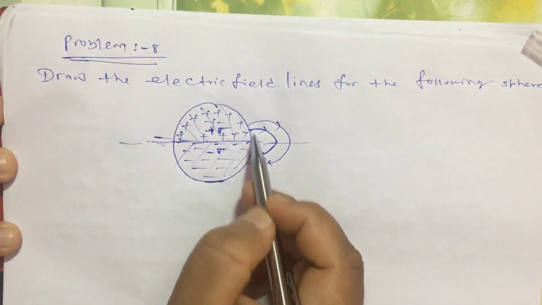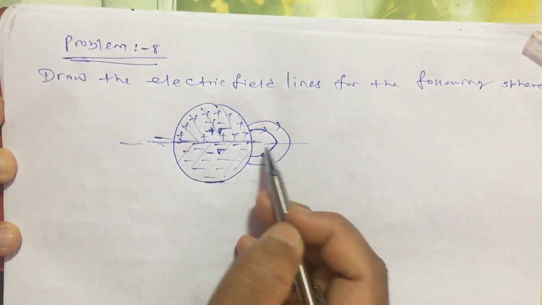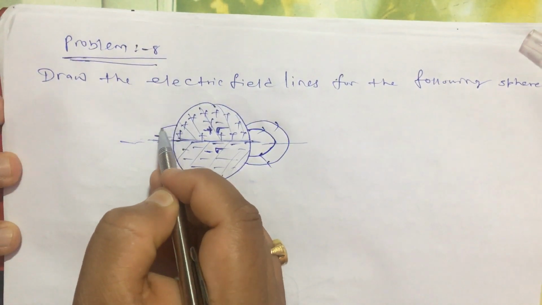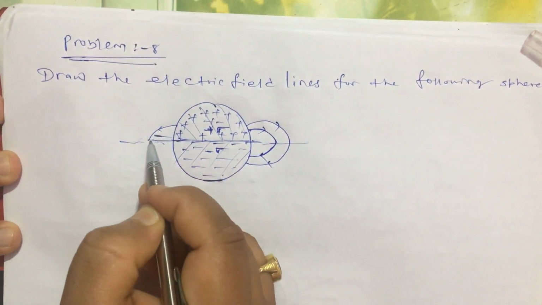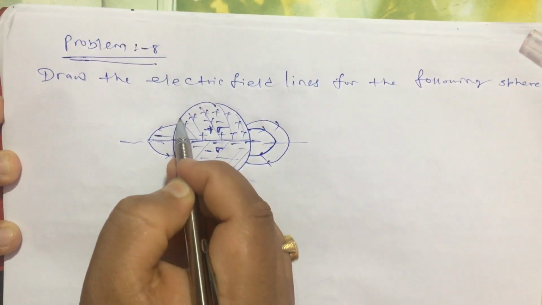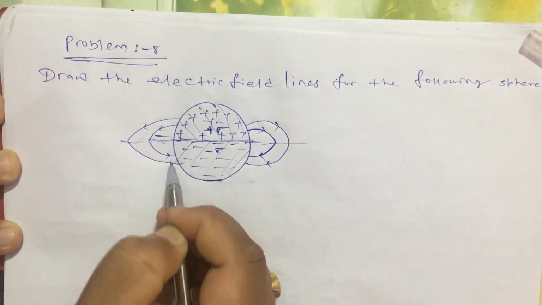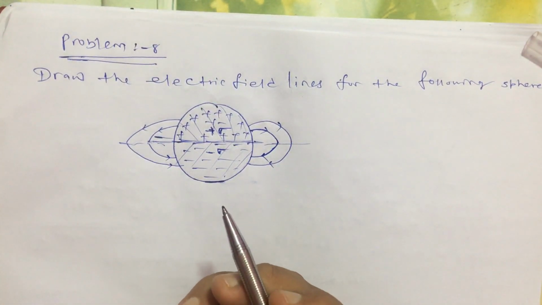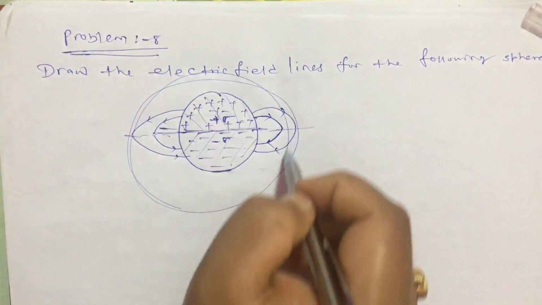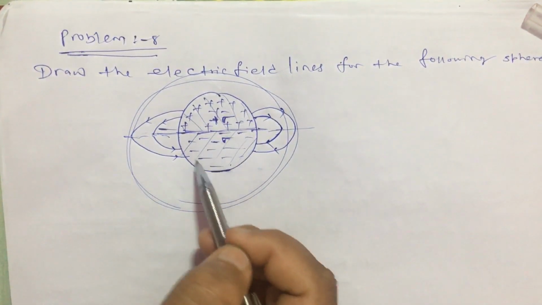I am keeping these lines closer and this line away, because obviously if we go further away on this line, the electric field is going to decrease. The strength of the electric field is going to decrease. So here it is coming outside, here it is going inside, like that. And what do we have to do for the system? You see, this is the system, and what is the net charge on the system? 0. Whatever charge is here, the same charge is here.